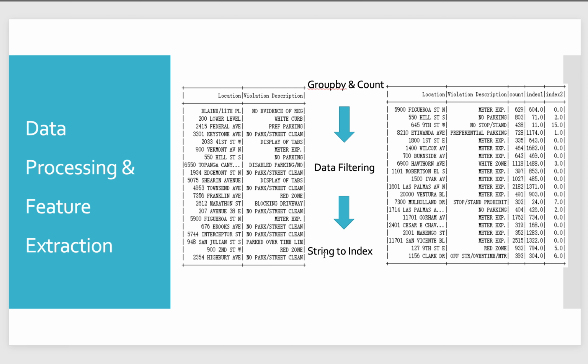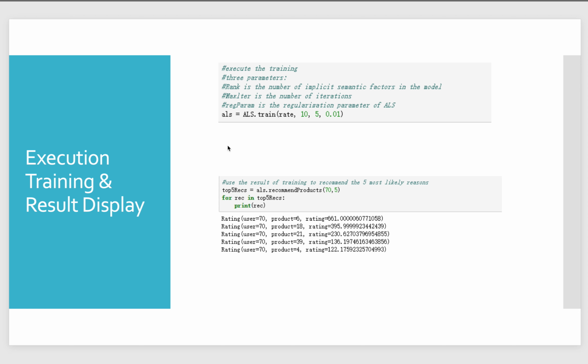Then we choose the StringIndexer function. That means for each name of the location, we choose a unique number to represent it, and then we get the index column. Finally, we do the training and the result display.